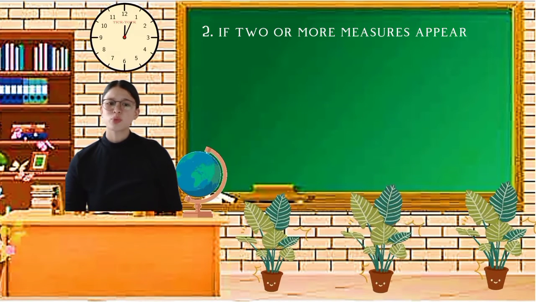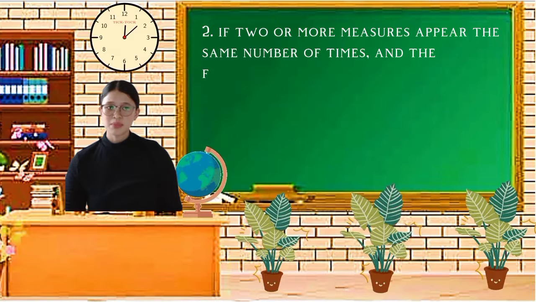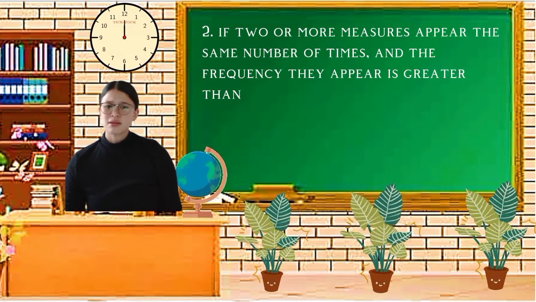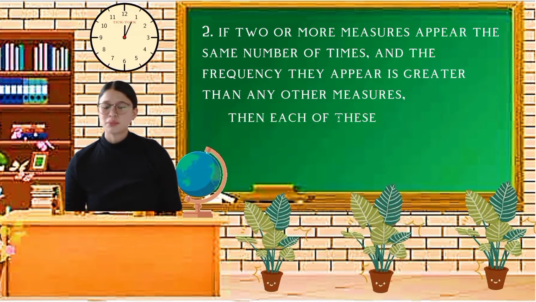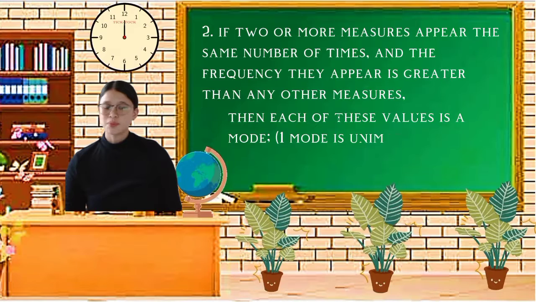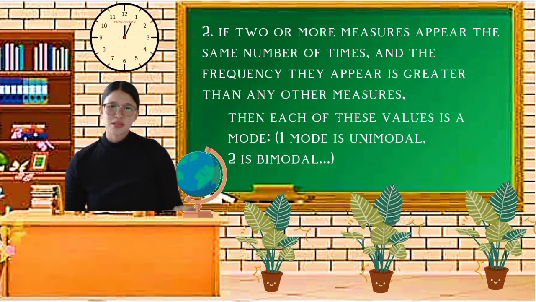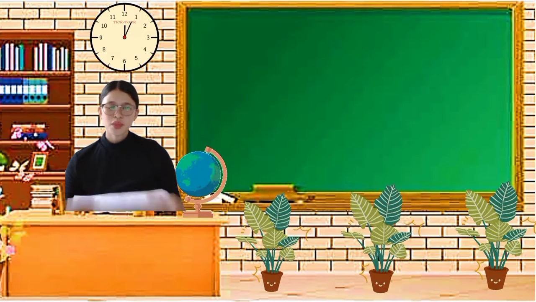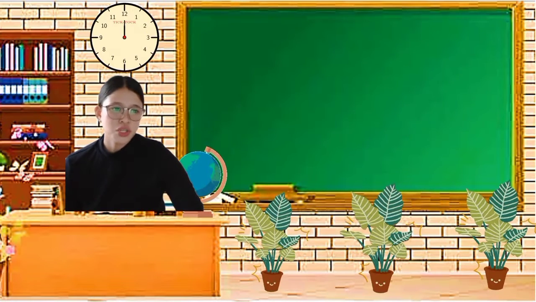Second, if two or more measures appear the same number of times, and the frequency they appear is greater than any other numbers, each of these values is a mode. Okay, if there is one mode, it is unimodal, and if there are two modes, it is bimodal.